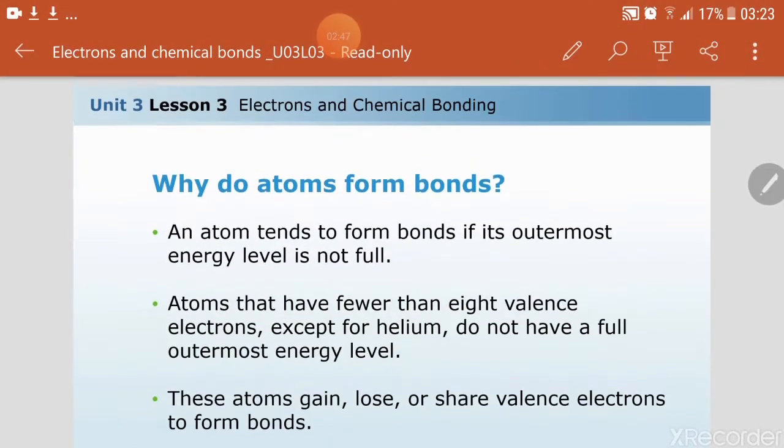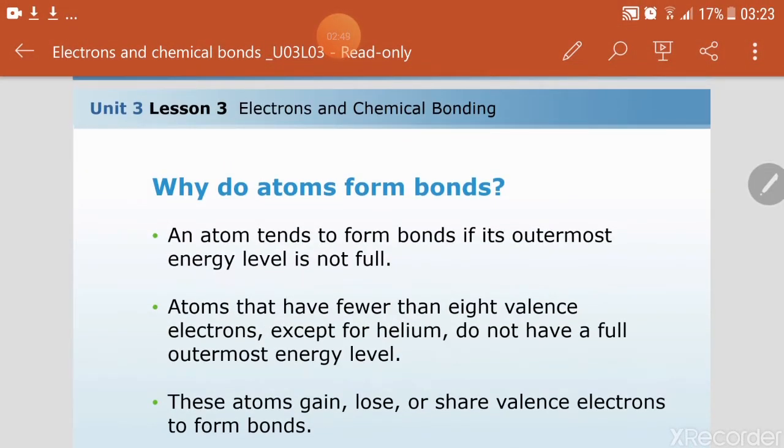In other words, atoms that have fewer than 8 valence electrons, because we call the electrons on the outermost energy level valence electrons, except for helium and hydrogen, which are exceptions, because the first energy level can have up to 2 only, don't have a full outermost energy level.